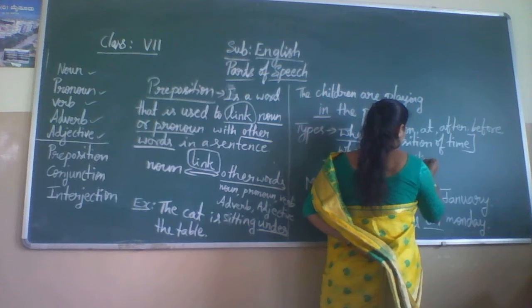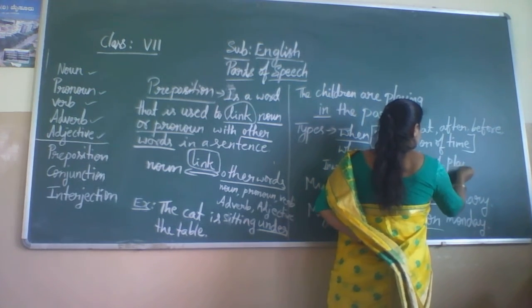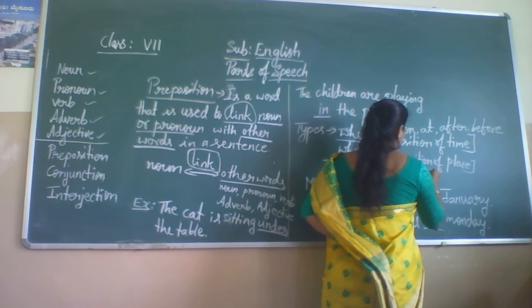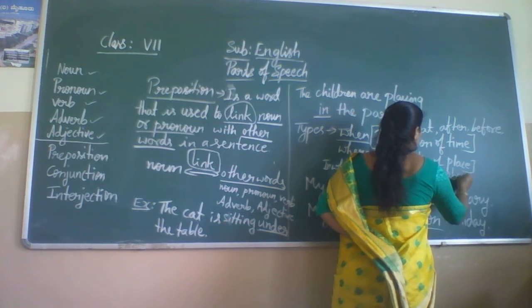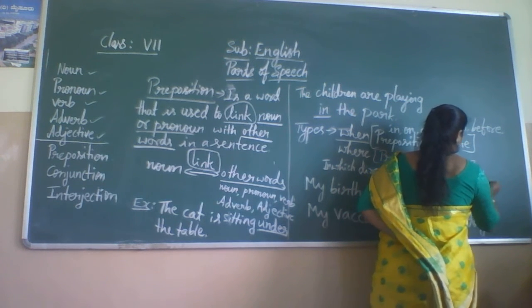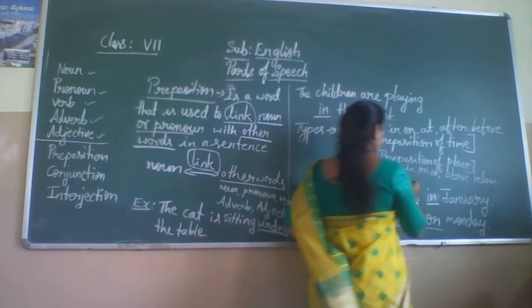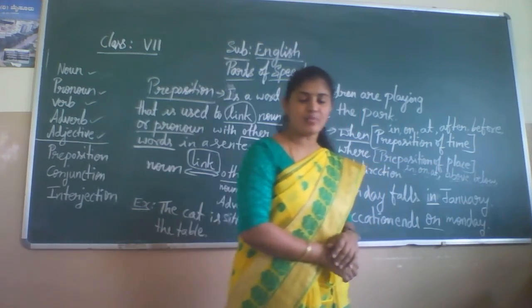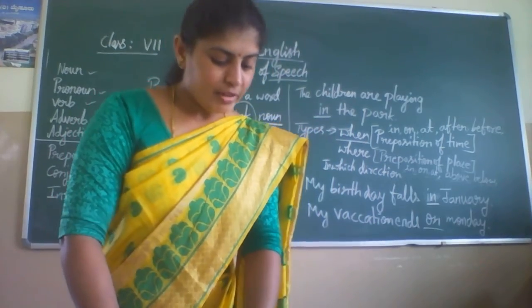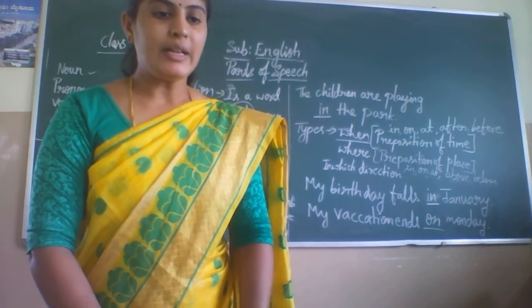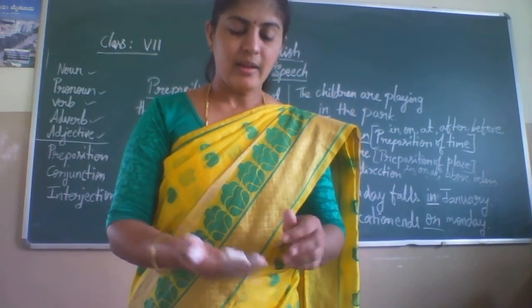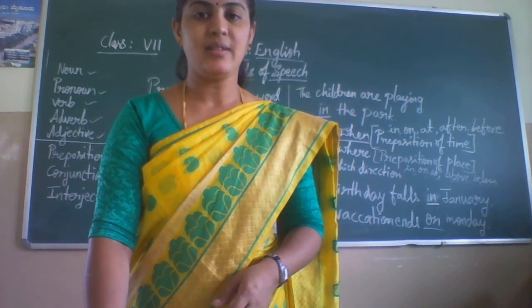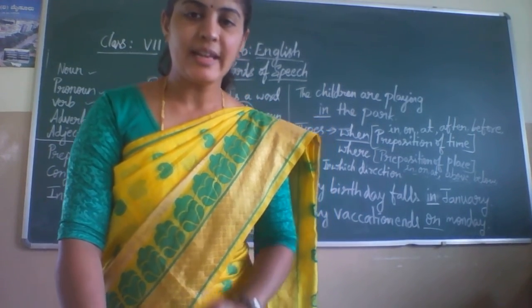Preposition of place. For example, again we get in, on, at, above, below, etc. So these are the prepositions we use in the preposition of place. For example, the books are on the table. Here are some chalk pieces. The chalk pieces are on the table.